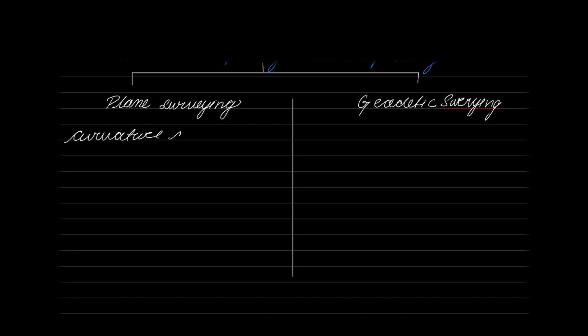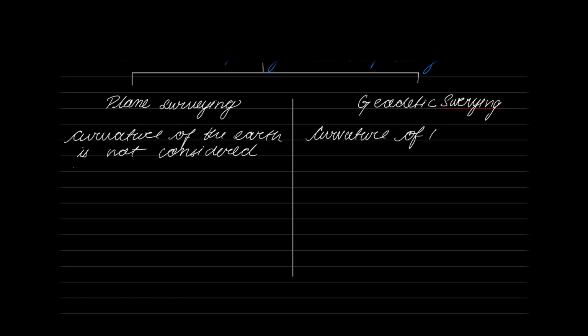For example, if you go and stand in your college cricket ground, you don't feel the curvature of the Earth. But if you go and stand on a beach and look at the ocean surface, you don't feel that it is flat. It will have a certain degree of curvature. So please understand, the assumption that the Earth has no curvature is valid only for a smaller extent of area, and geodetic surveying is used for a larger extent of area.